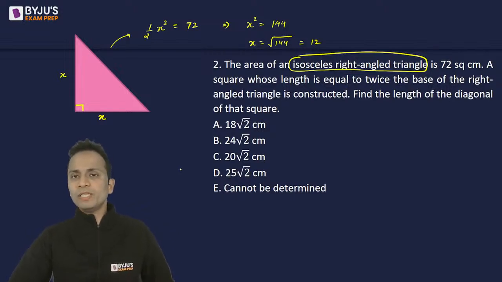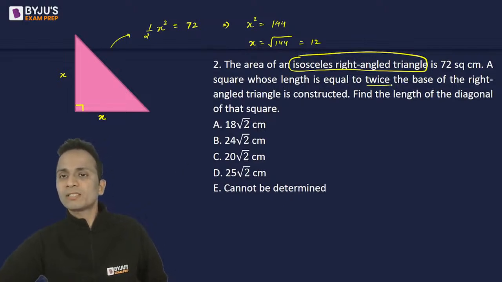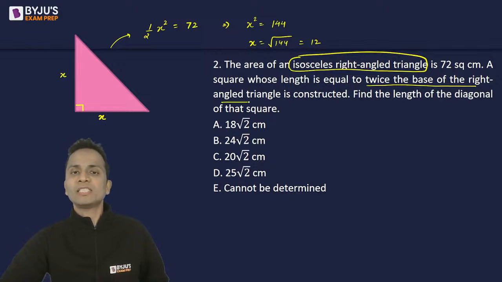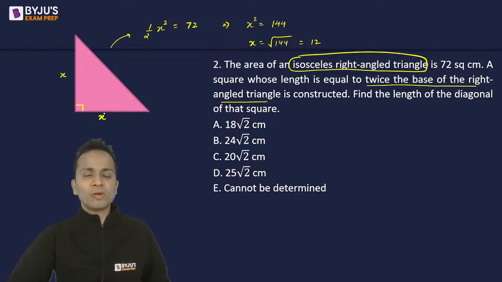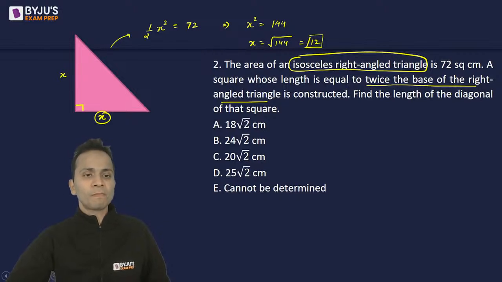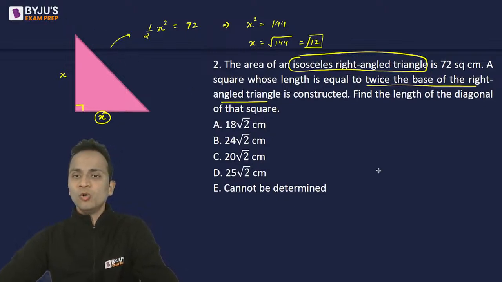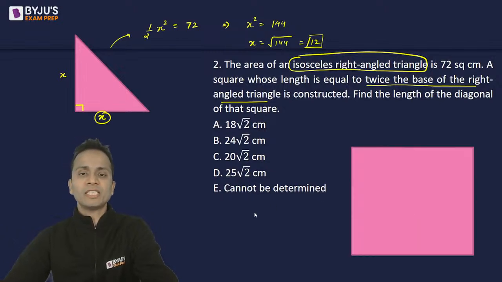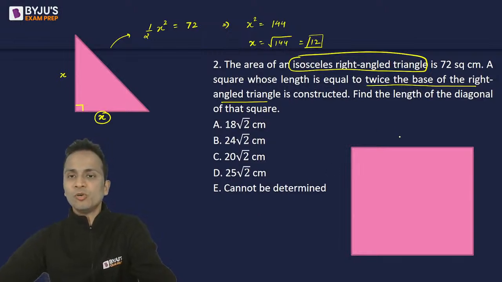Now with this, I have to form a square whose length is equal to twice the base of the right angled triangle. So what is the base of the right angled triangle? It is x, which is 12. So double of 12 is 24. Now basically I am constructing a square whose side is double the base of this right angled triangle. So this will be 12 multiplied by 2, that is 24.